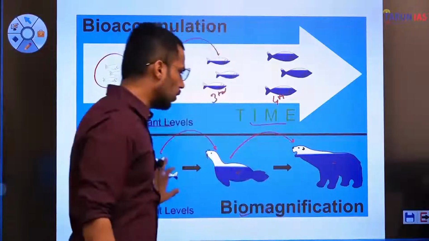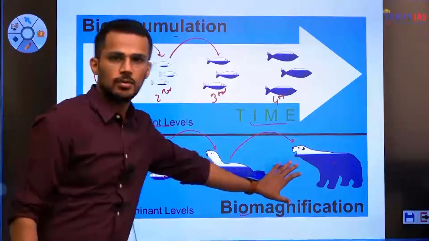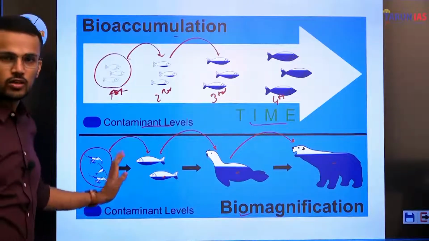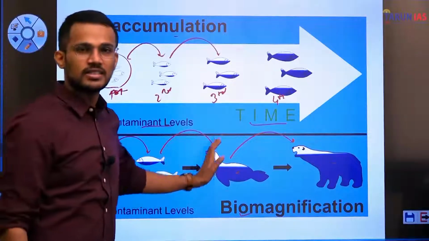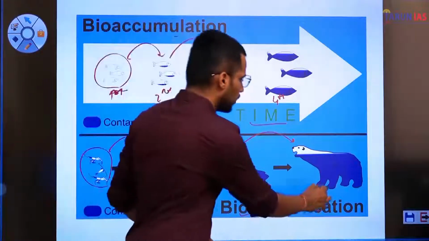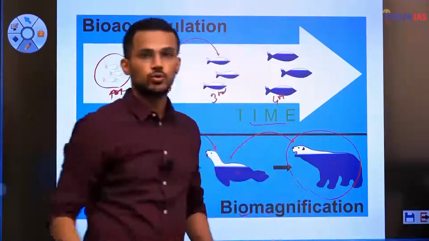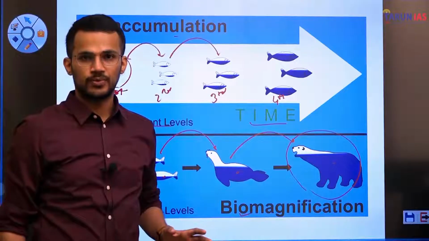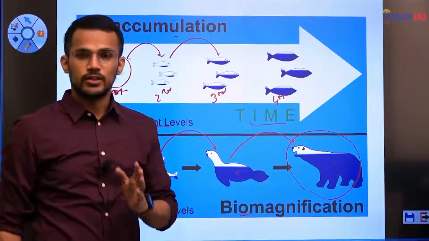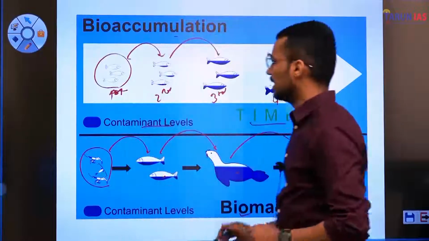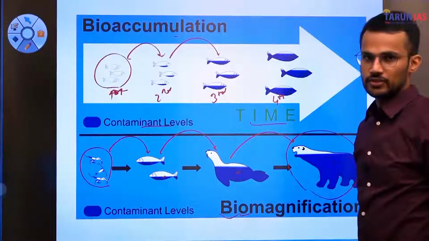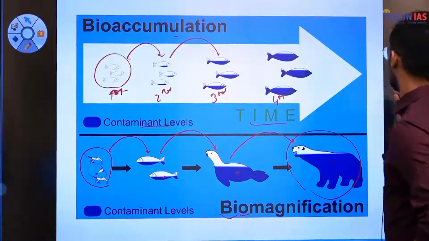So amongst all these organisms in this food chain, the concentration of contaminant is high in the body of the topmost consumer. And that's why the question that we are discussing is related to biomagnification, right? So let us discuss this question.